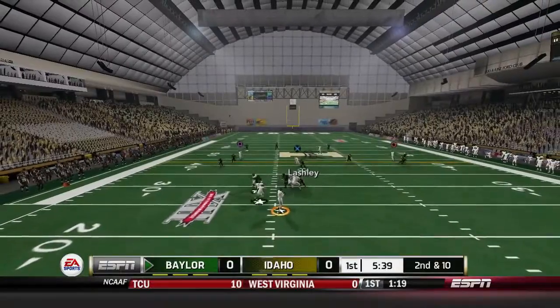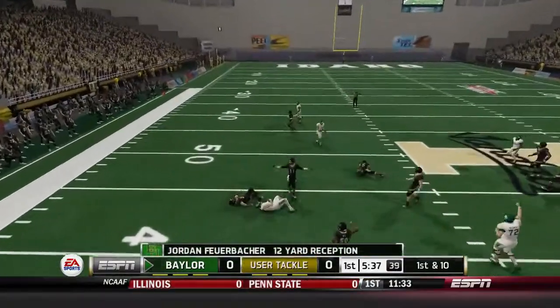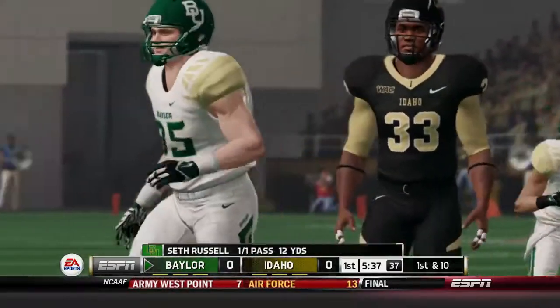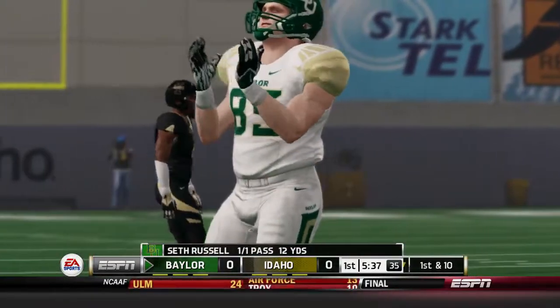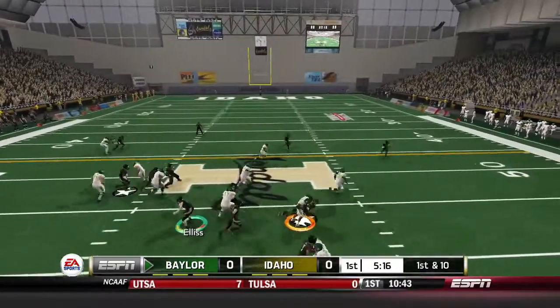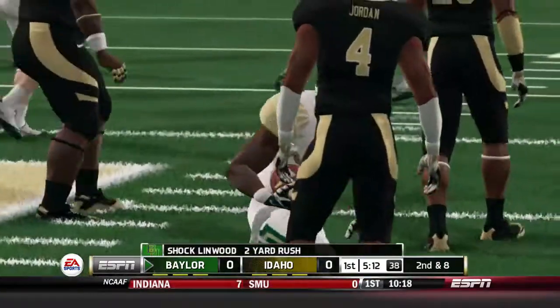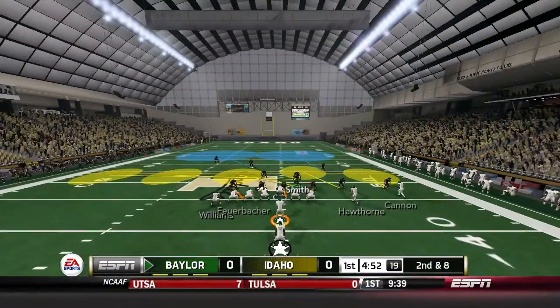bringing up a 2nd and 10 here. Seth Russell drops back for his first pass step of the game, and it's complete to Jordan Furbacher over the middle for a 12-yard reception, and another Baylor Bears first down. Idaho coming to you in the all-black uniforms. Baylor coming out in the white tops, white bottoms, and green helmet. Shock Linwood out to the right. This star running back gets hit there. 2-yard gain, 2nd and 8 coming up for the Baylor Bears.